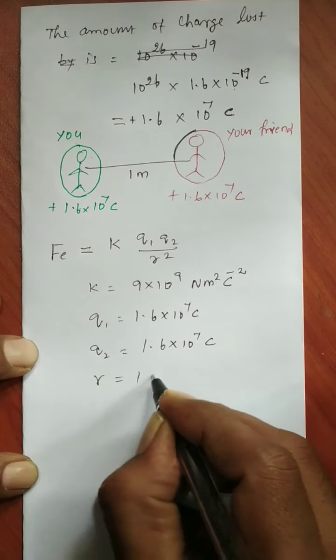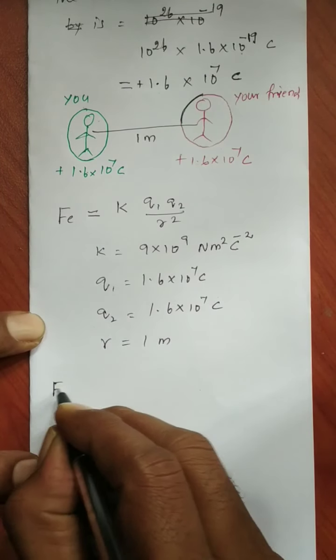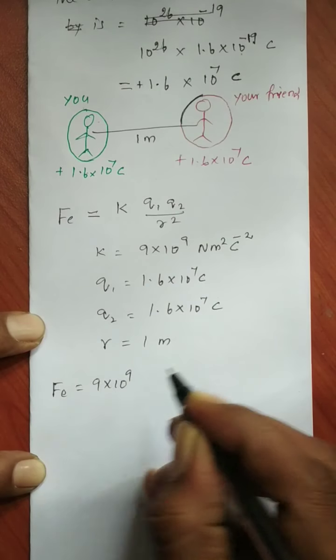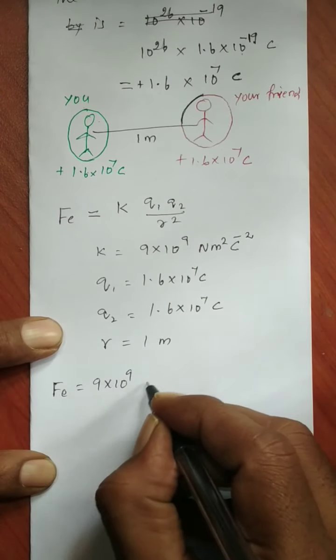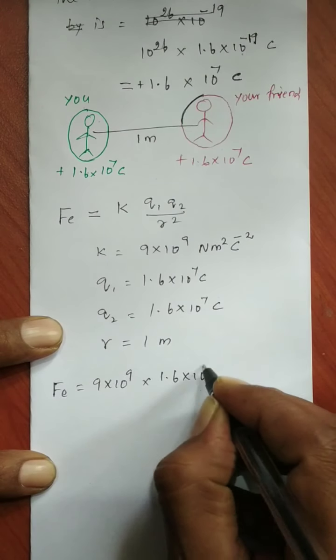The distance of separation is 1 meter. So now you put all those values. F is equal to 9 into 10 to the power of 9, and I can also put Q1, which is 1.6 into 10 to the power of 7.